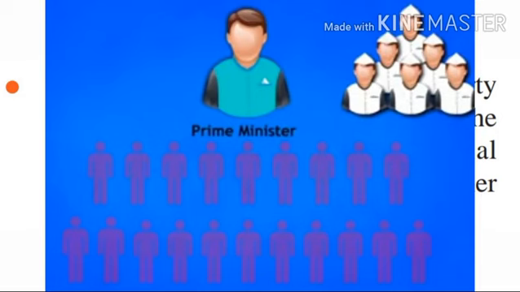The leader of the majority party becomes the prime minister. He or she selects candidates for ministerial positions among his or her colleagues. So the one who has got the majority of the votes, the leader of that particular party, he or she becomes the prime minister.